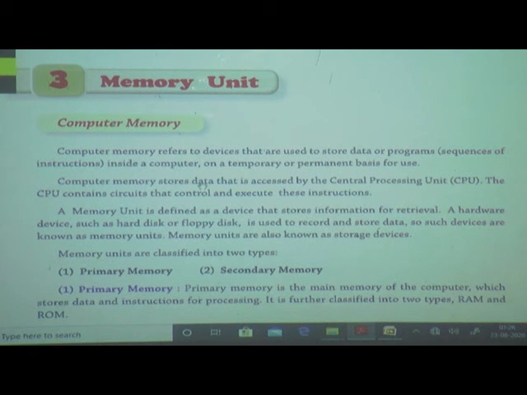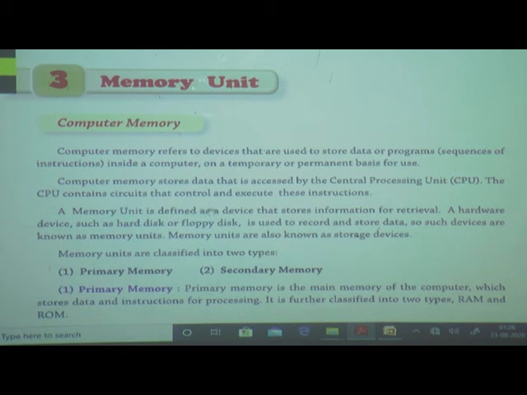Computer memory stores data that is accessed by the central processing unit, meaning the CPU. The CPU contains circuits that control and execute these instructions. By using those circuits, the CPU controls and executes the instructions.